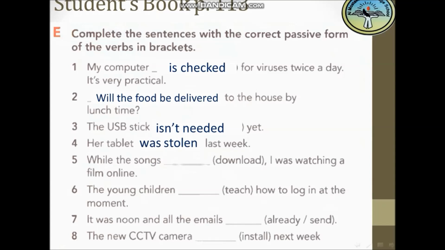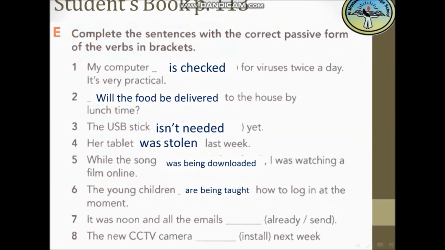While the song download, I was watching a film online. So after while we'll take the past continuous. So the past continuous will be, yeah, was plus the verb plus ing, and the verb here will be... be. Yes, the verb be. So while the song was being downloaded, I was watching a film online. So with the word song only, I will put was.